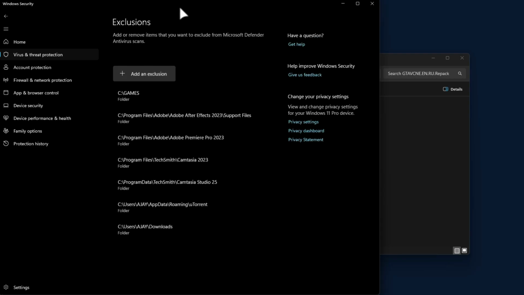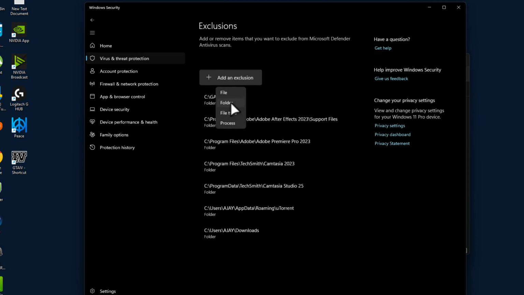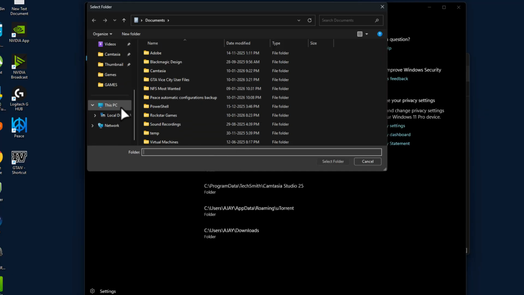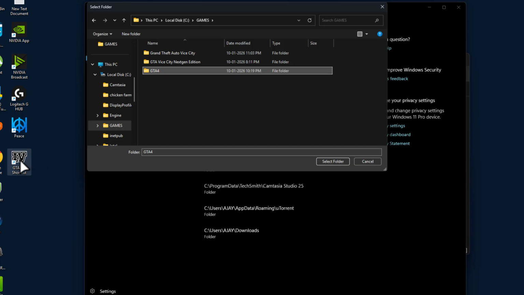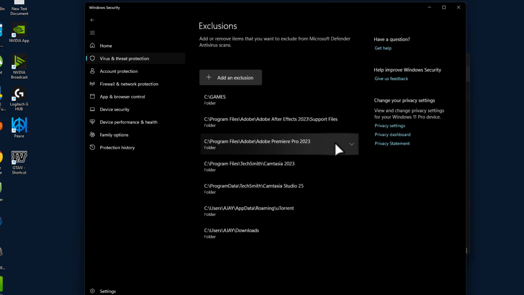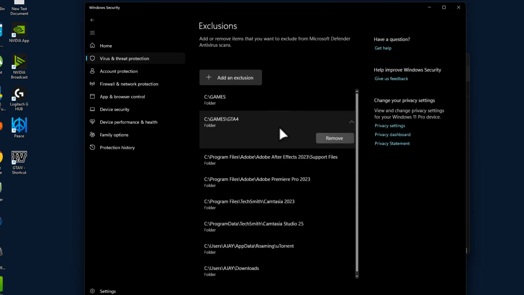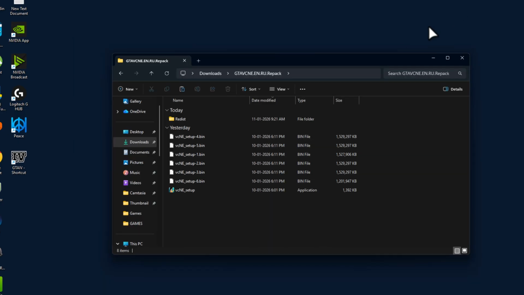select yes. Select add an exclusion and select folder, and you just need to navigate to the GTA 4 game folder. Select the GTA 4 game folder and select the folder option. After adding the exclusion, just close this.